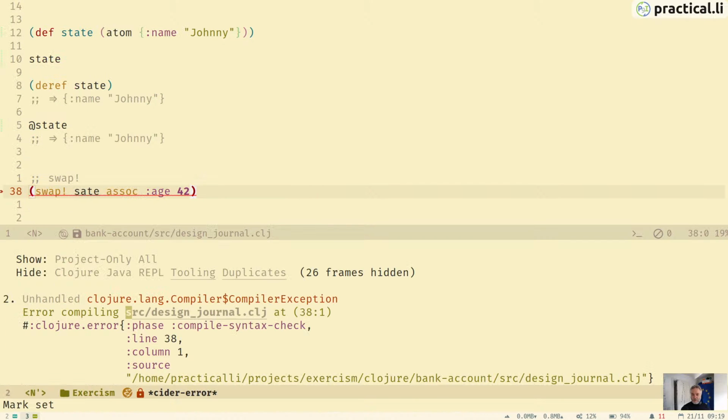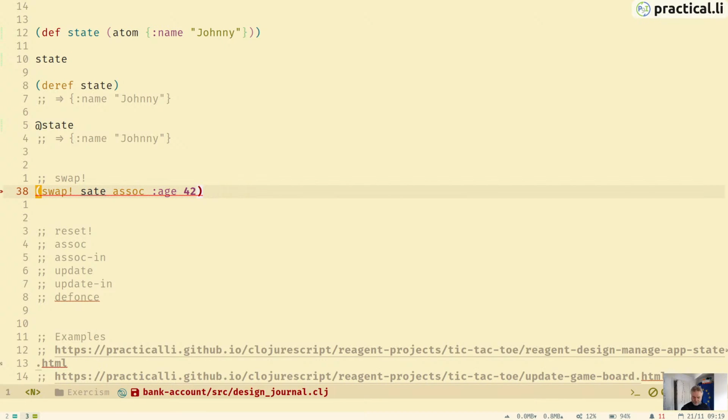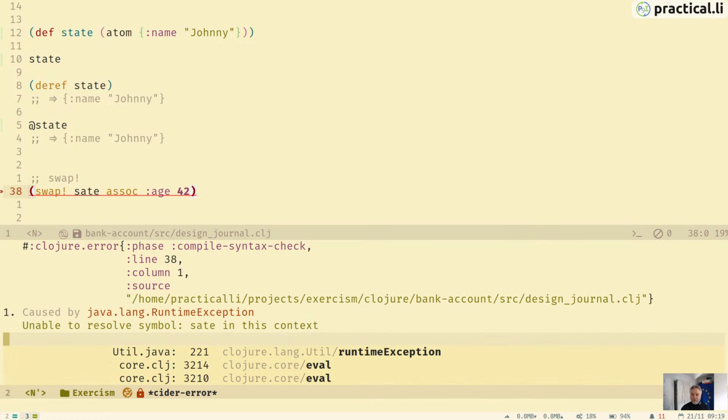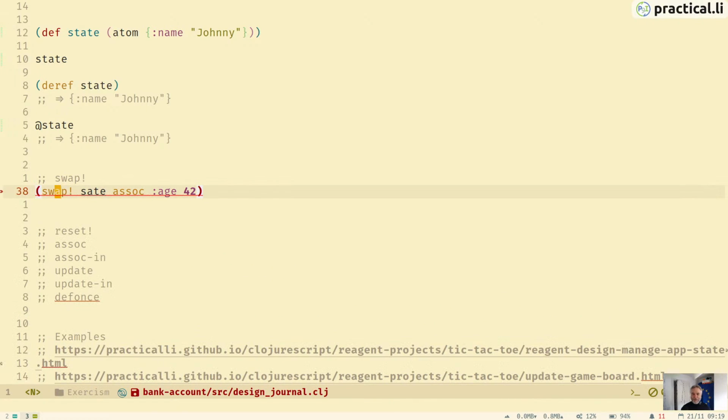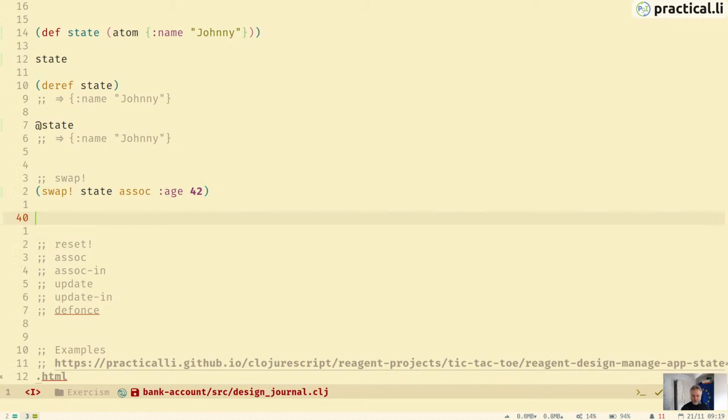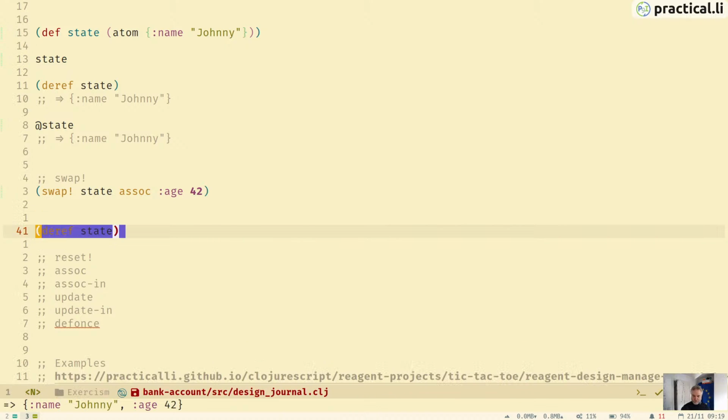Oops, did I get that wrong? Oh, I messed up. It's been a while. I spelled that wrong. There we go. Excellent. I can program. Yay. So when we now go and deref state, let's just use that for now. Now we get the updated value.